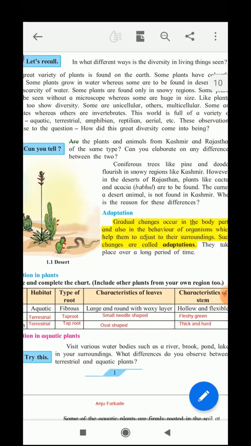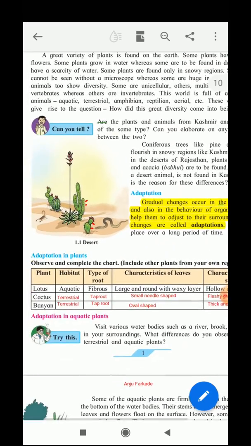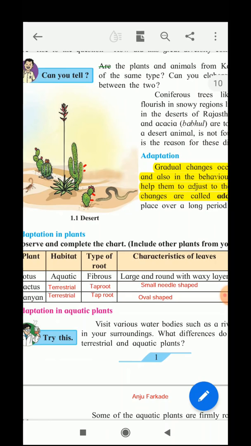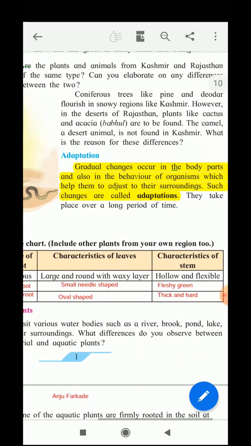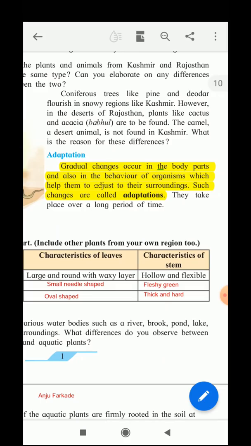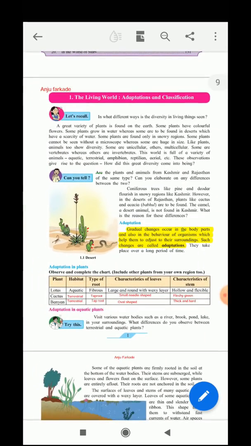Then next we will see the banyan plant. The banyan plant is also terrestrial. The type of root is taproot. The characteristic of the leaf is oval shaped, and the characteristic of the stem is thick and hard. In this way you can take some more examples from your surroundings and find out the habitat where it grows, the type of the root, the characteristics of the leaves and the characteristics of the stem.